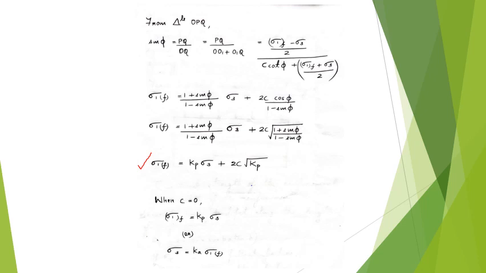Now these are all familiar to you because you have already studied all these relations in geotechnical engineering. Now for a cohesionless soil, c will be 0. So your limiting stress sigma 1 at failure will be equal to Kp into sigma 3. Or in other words, you can write sigma 3 as 1 by Kp into sigma 1f, which is Ka. So these are the relations between sigma 1 and sigma 3.